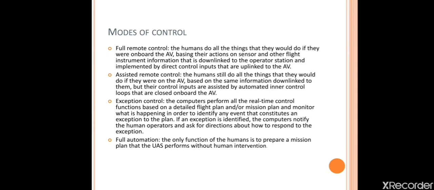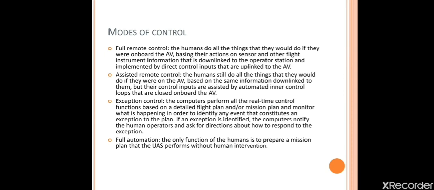Next, assisted remote control means some of the things will be done by the humans and the remaining things are done by the computer, which means a computer assisted network. Here we have two loops, the inner loop and the outer loop. Inner loop means mainly control based functions. Outer loop means where we can see the navigation control.